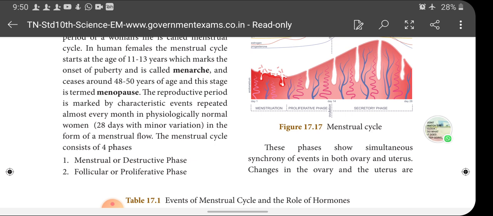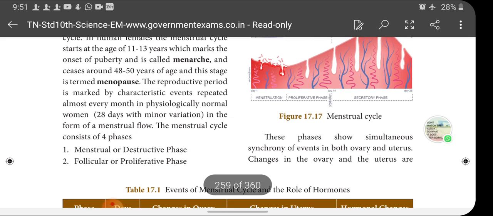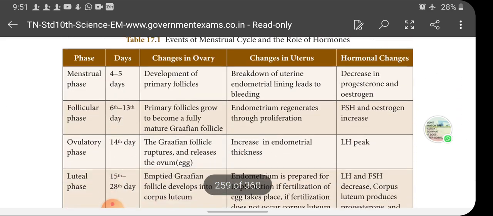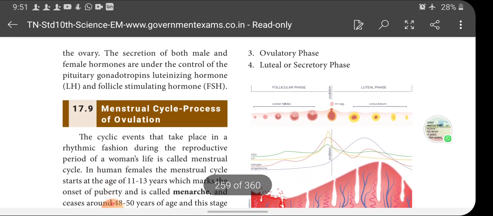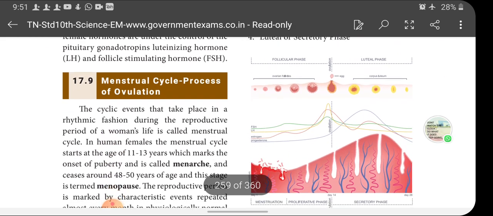The menstrual cycle consists of 4 phases. Okay, what are the 4 phases? One is the menstrual or destructive phase. Another one is the follicular or proliferative phase. The third one is the ovulatory phase, and the fourth one is the luteal or secretory phase.